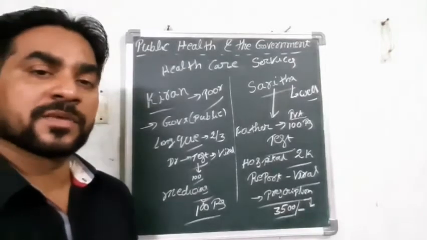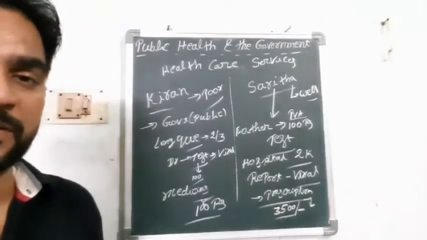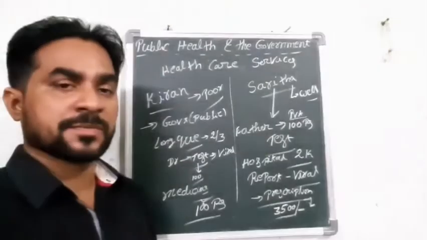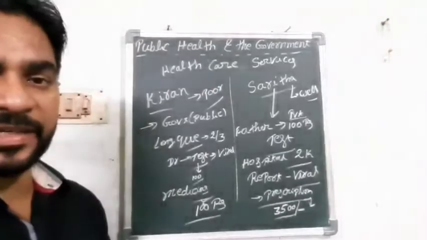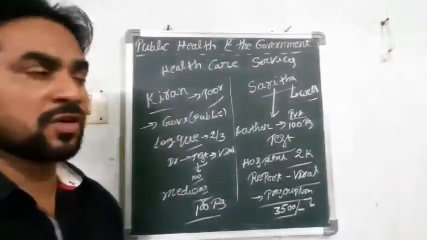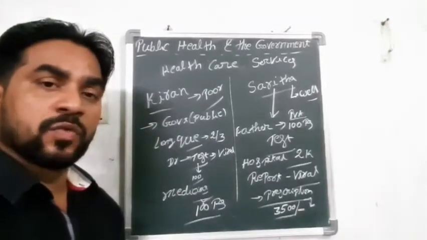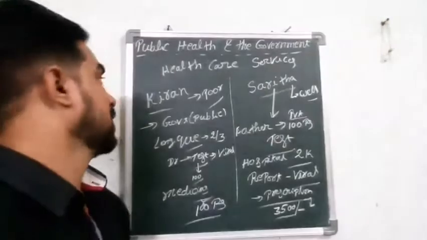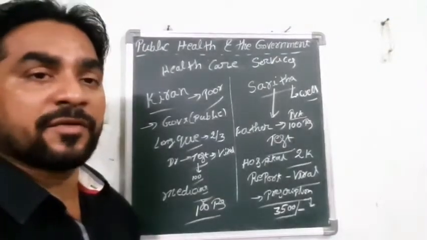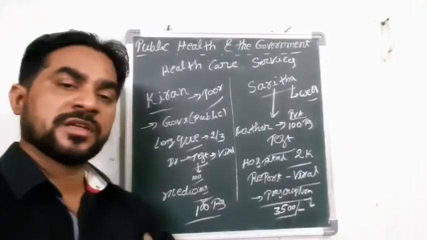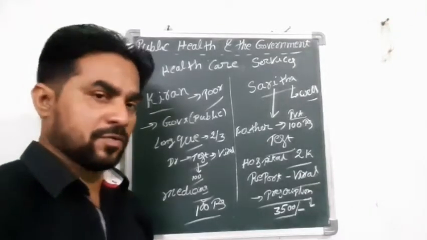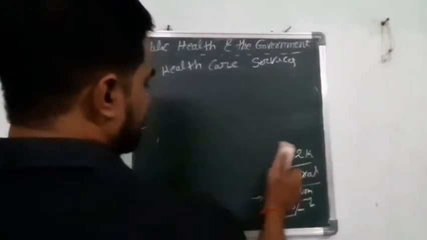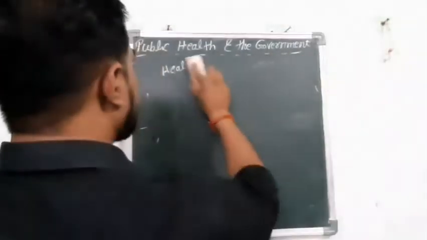So both of them went to different healthcare systems, and in this we can understand how many problems Kiran faced when he went to consult the doctor, and how Sarita consulted without any problem, how much money Sarita paid, how much money Kiran paid, and what other problems were prescribed. We will learn all these things now. That is the difference between the public healthcare system and the private healthcare system.